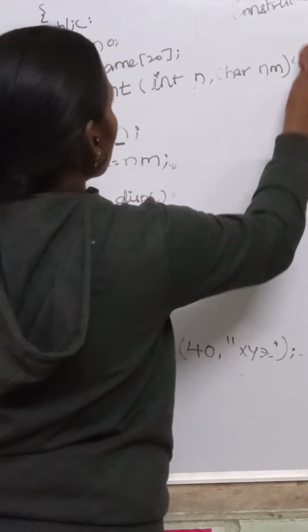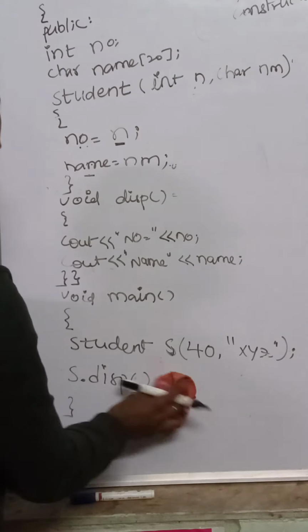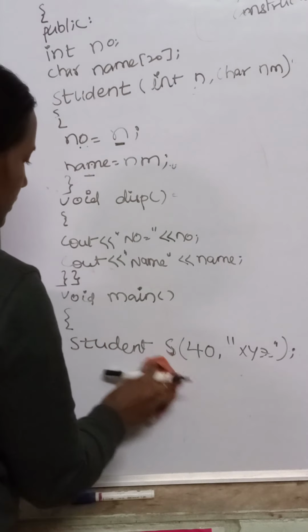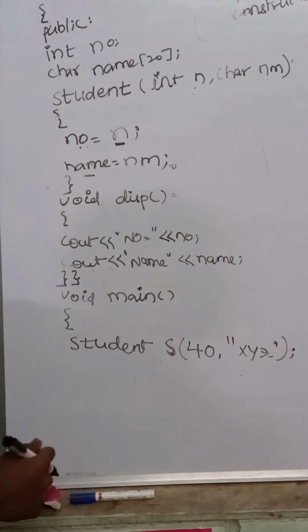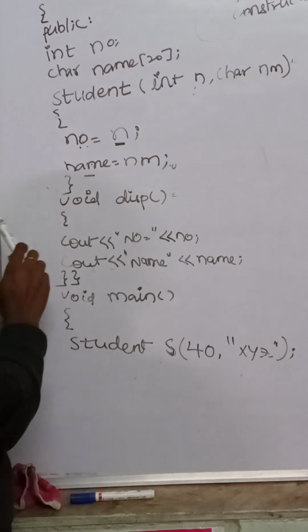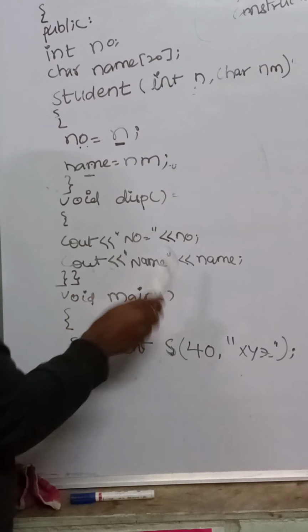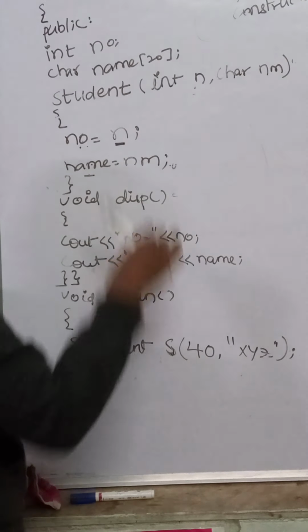Now the same program I am explaining here also. Now what are we doing? We are making the student class, number and name as object, student integer number, character name, same thing, display function and display. Now what is a copy constructor?